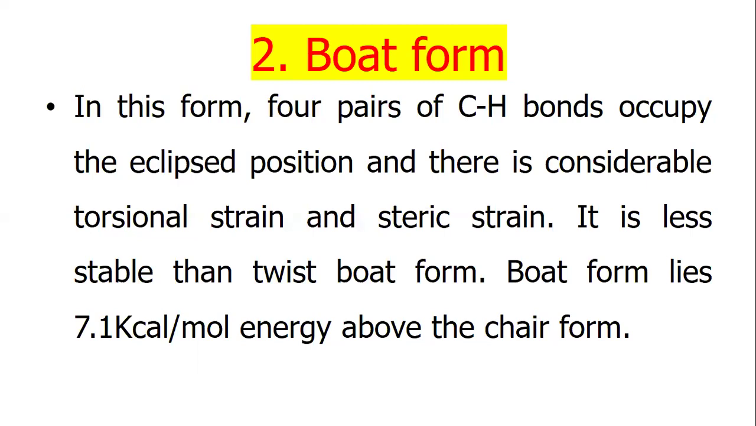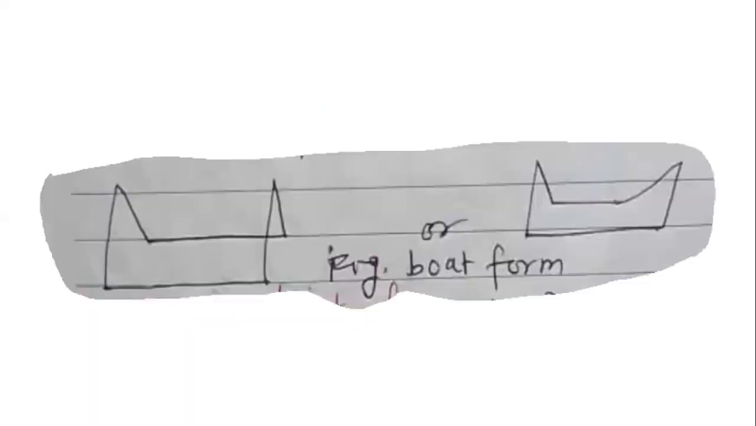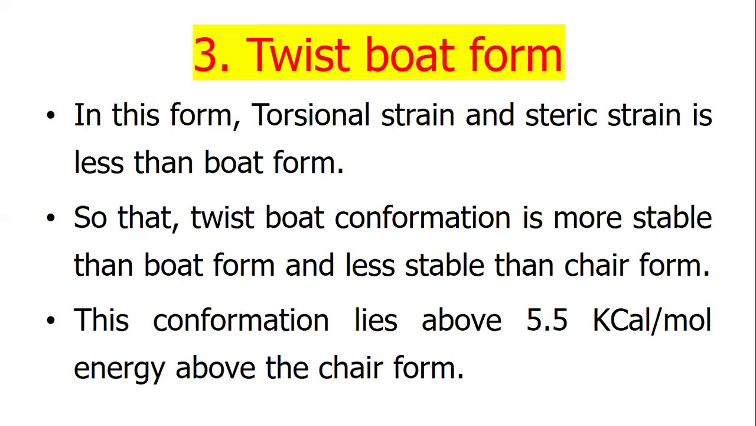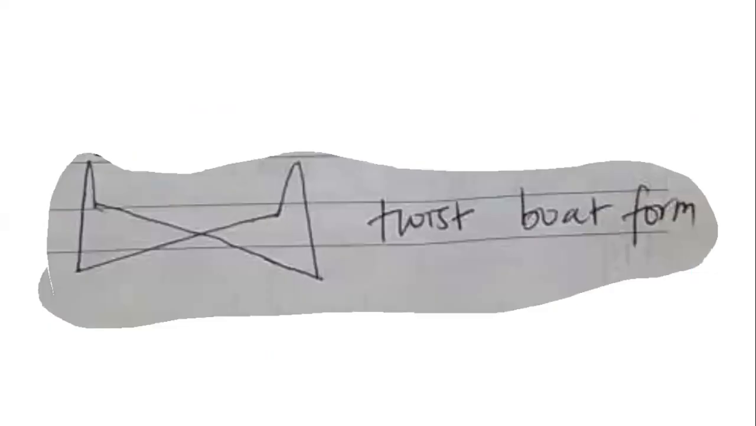Boat form: in this form, the four pairs of carbon-hydrogen bonds occupy eclipsed positions, and that causes considerable torsional strain and steric strain, so it is less stable than the twist boat form. Boat form lies 7.1 kilocalories per mole above the chair form. Twist boat form: in this form the torsional strain and the steric strain are less than in the boat form, so the twist boat conformation is more stable than the boat form and less stable than the chair form. This conformation lies 5.5 kilocalories per mole above the chair form.